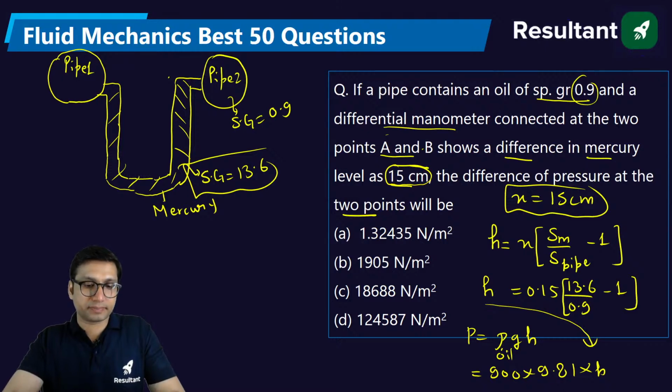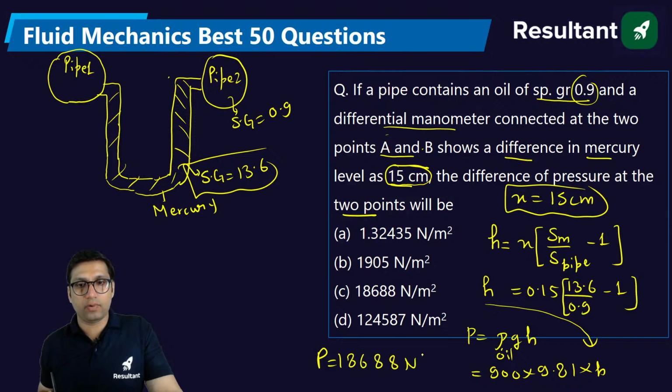Tell me the answer. So if you solve it, you will get pressure as 18688 Newton per meter square. That is option C. Clear?